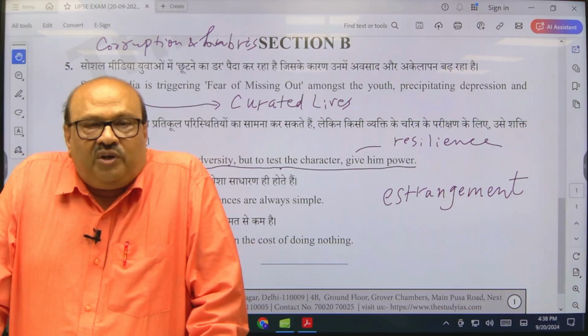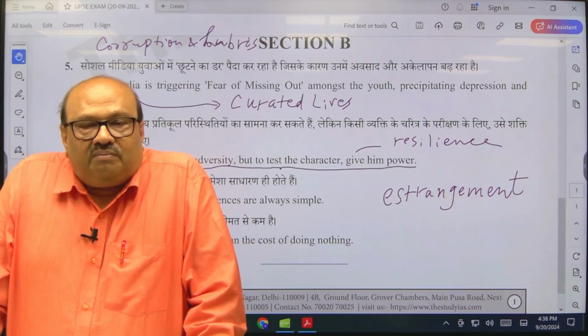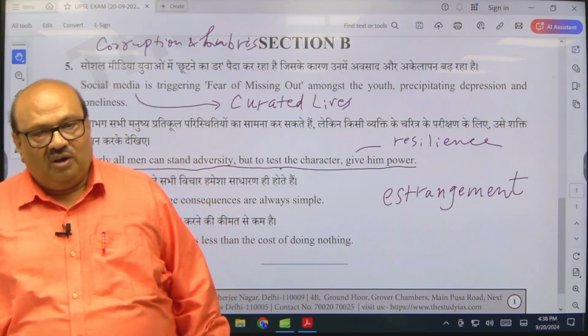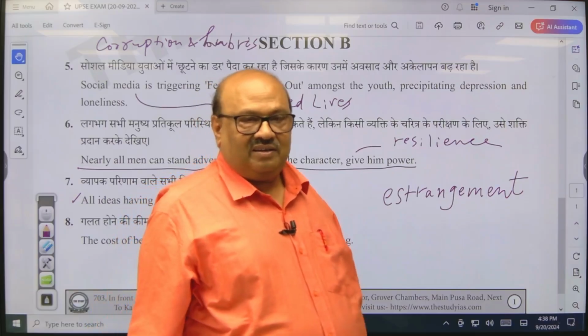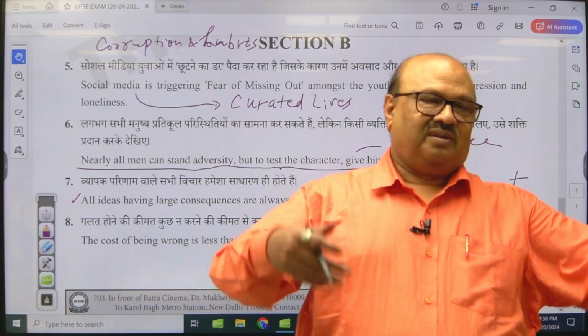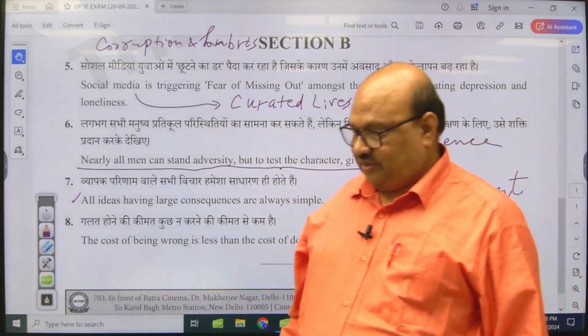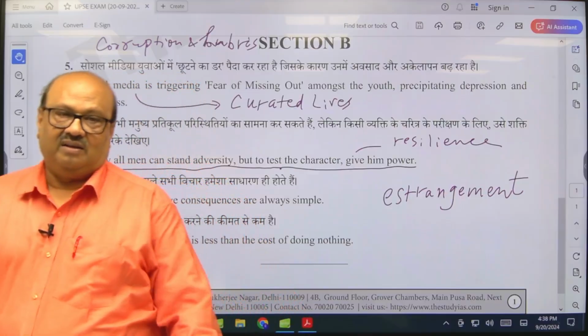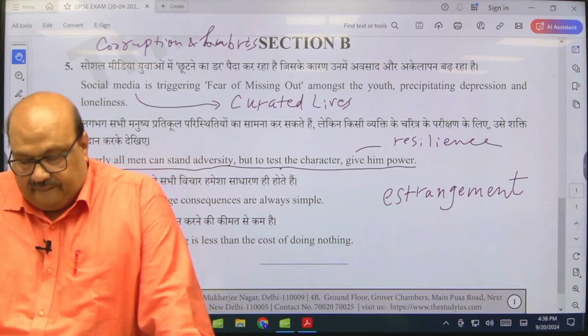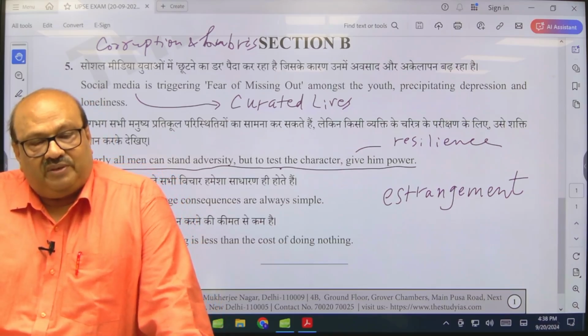The wheel which the bullocks were pulling, the wheel which was fitted in a cycle, leading to motorcycle, leading to car, and finally to all the sophisticated vehicles. Right? So this is what this means.